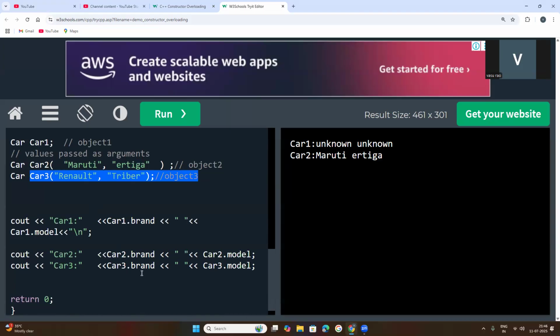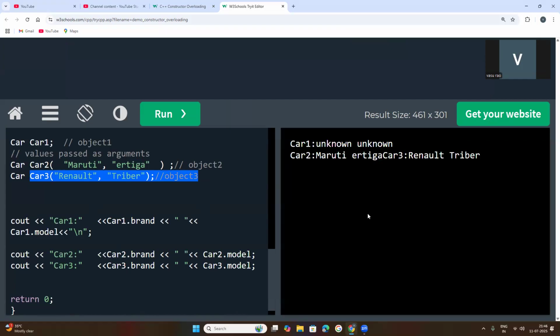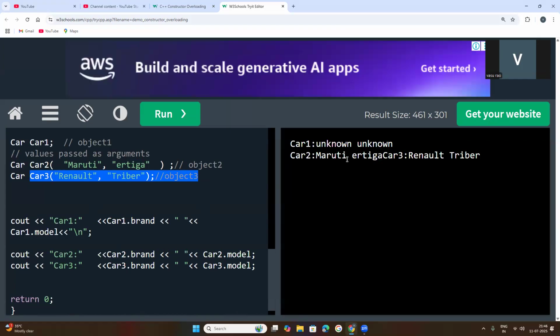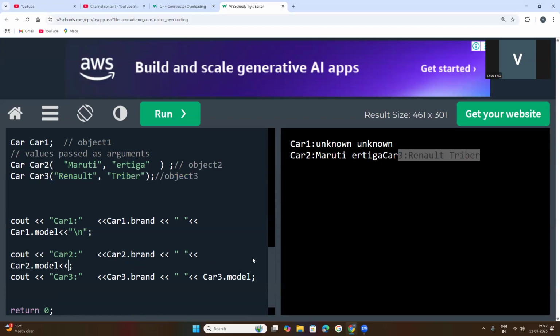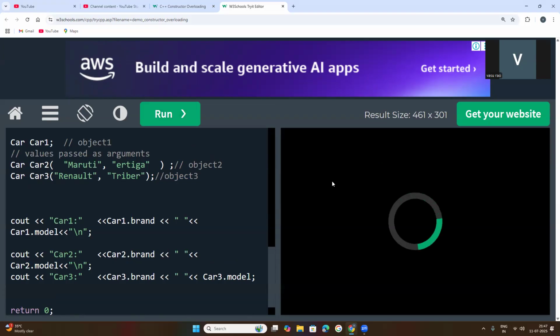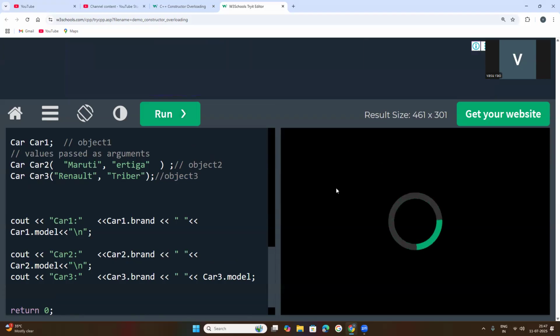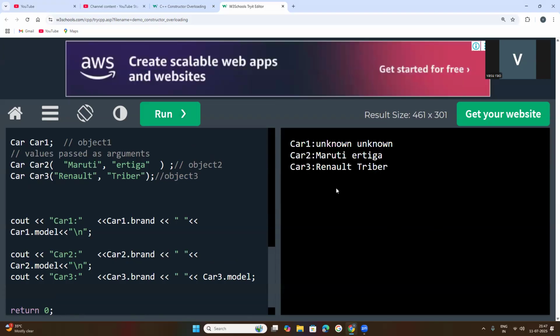Now whenever you run this code, let us see what happened here. See, the car2 result is here, but both are mingled. So keep the next line character here, with the insertion operator. In double quotation marks, keep backslash n. Understood? That is the next line character. You will get three lines of statements as the result.